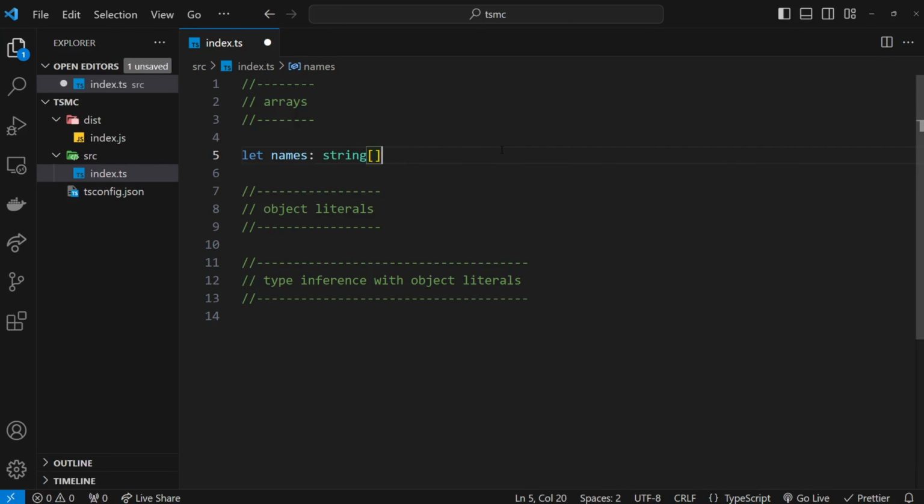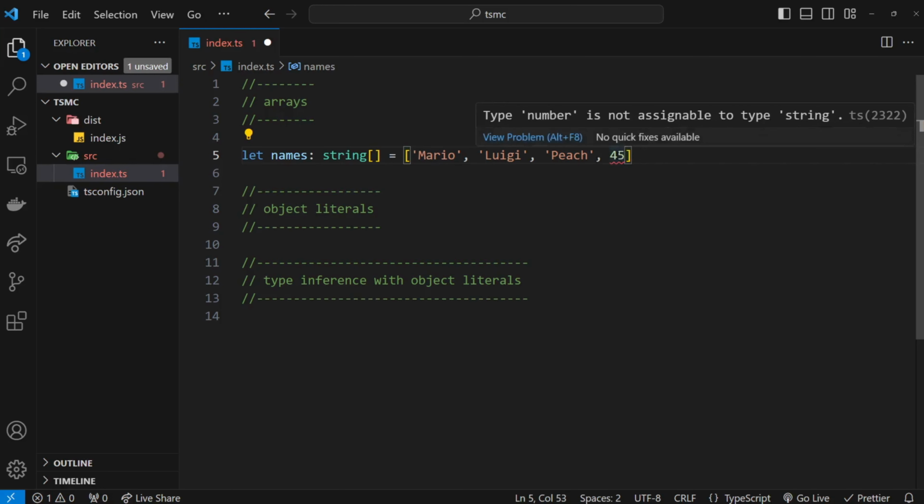So it might be names like this, which are strings, or it could be an array of scores, which would be numbers, or user objects, or blog objects, or something else. They would typically always be, though, the same type as each other. So now this is defined as a string array, and I could put some values inside this. So I could say something like Mario, and then Luigi, and oops, it needs to be in a string, Luigi, and then Peach. But I couldn't add something like a number. If I do that, then I'm going to get an error under this, and that says the type number is not assignable to type string because we're saying all of these must be strings.